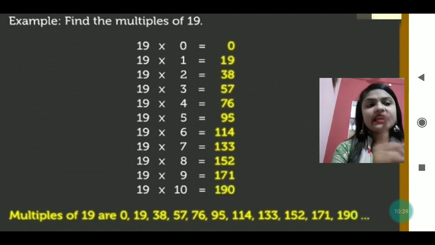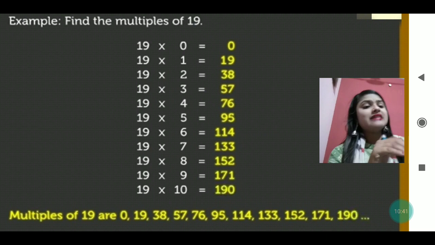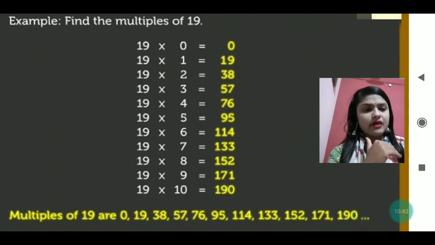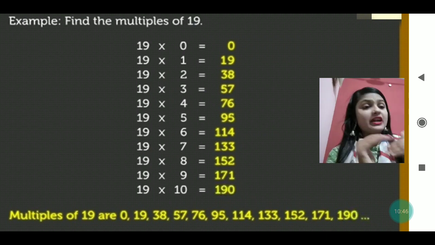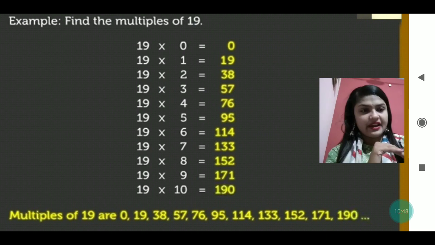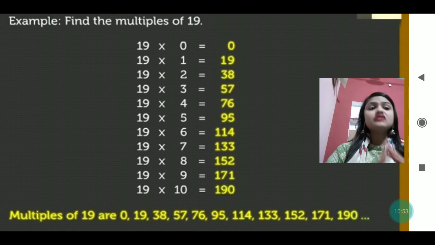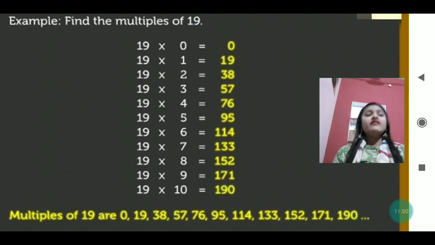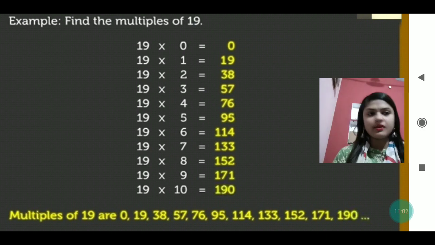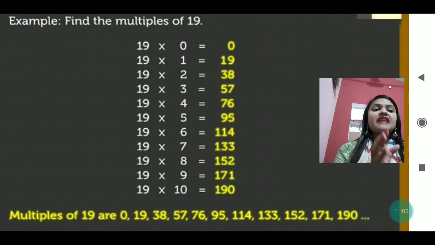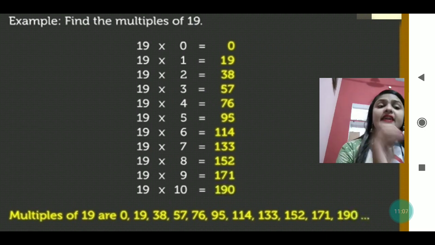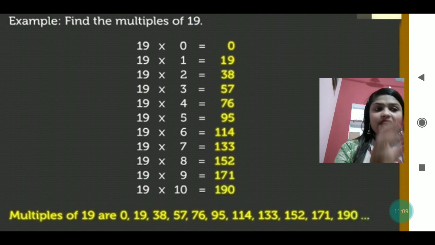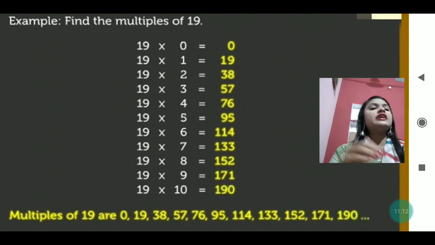That is why it was written in the beginning that when we are finding the multiples of any number, it will be infinite, because there is no limitation on the number. There is no rule that we can multiply only up to this much. We can multiply till 100, 1000, whatever number we want. So if any number is given and you have to find its multiples, they can be infinite.